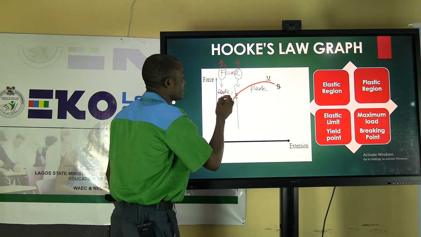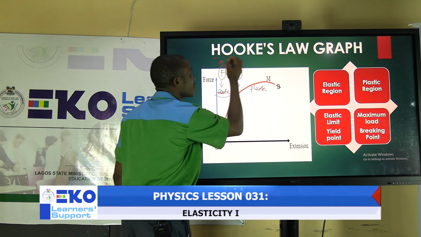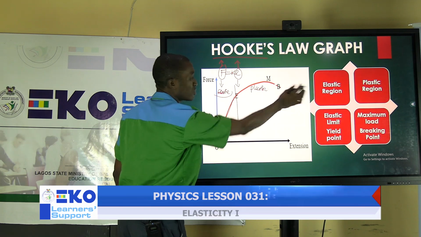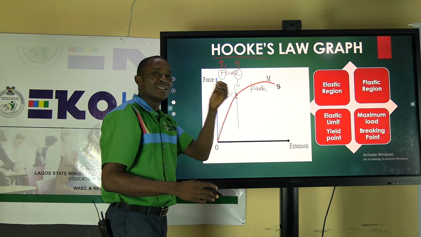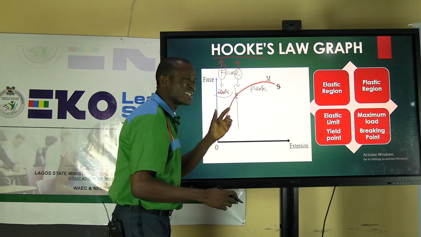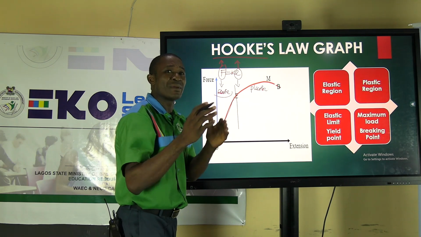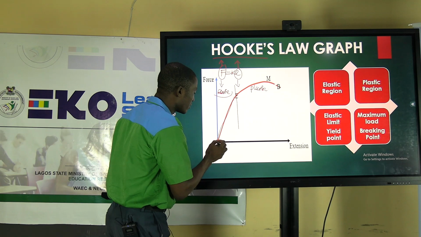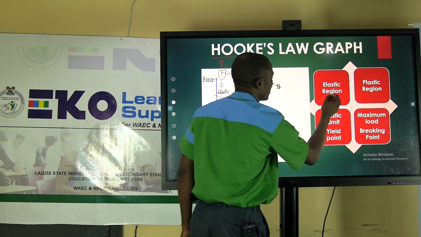So elastic deformation is the only region where Hooke's law holds. Crossing into plastic deformation, Hooke's law does not hold. So if you are solving any question and the limit exceeds the elastic region, then Hooke's law should not be applied in that case. From point O to E, that is the elastic region.